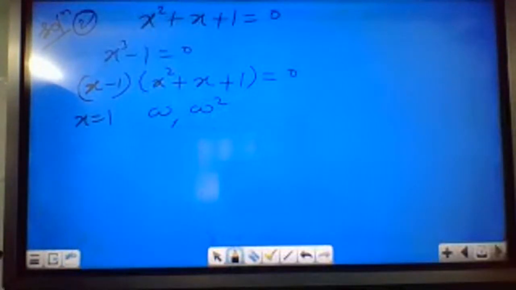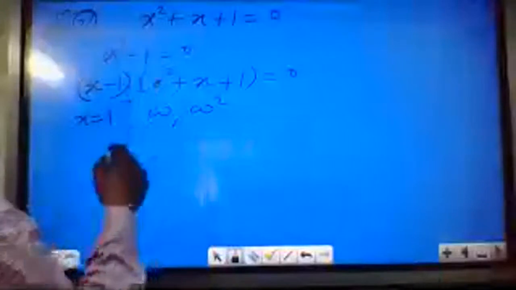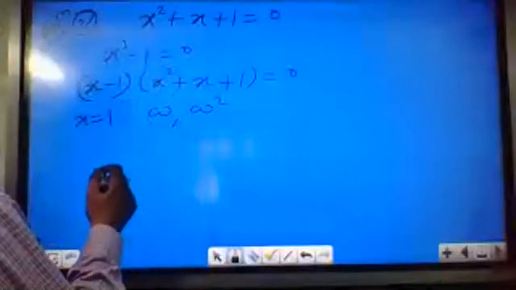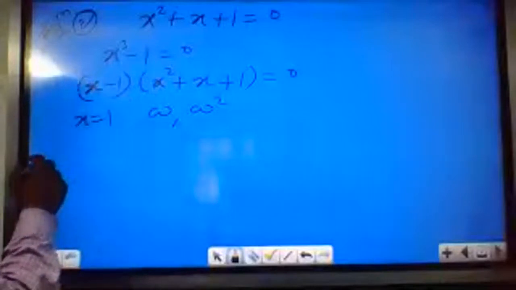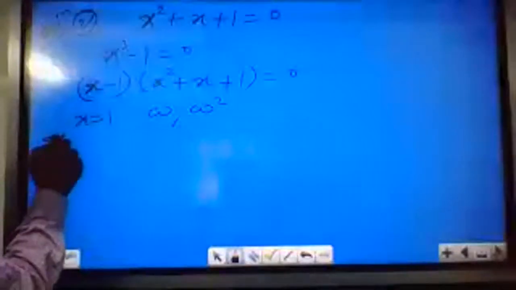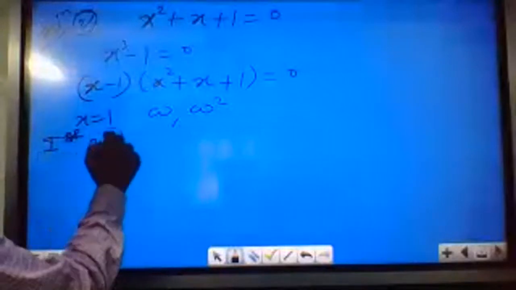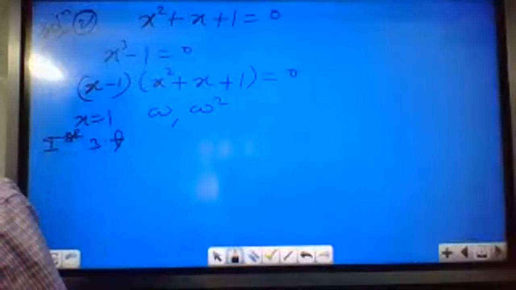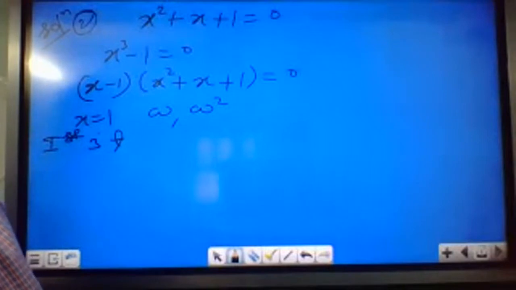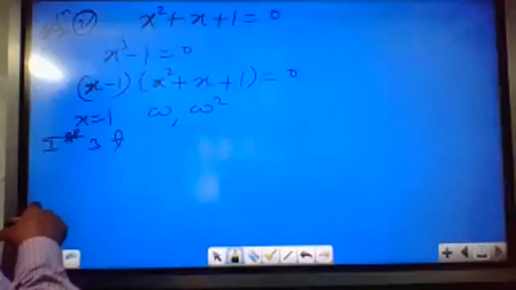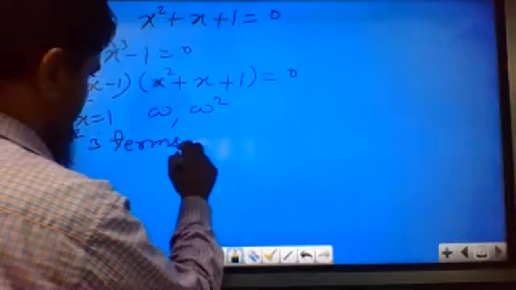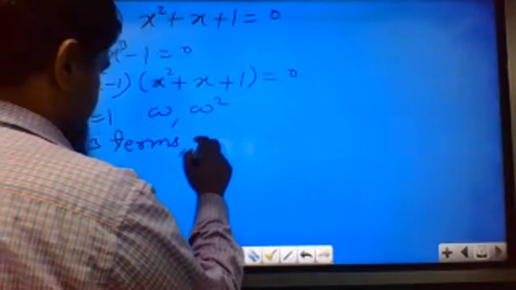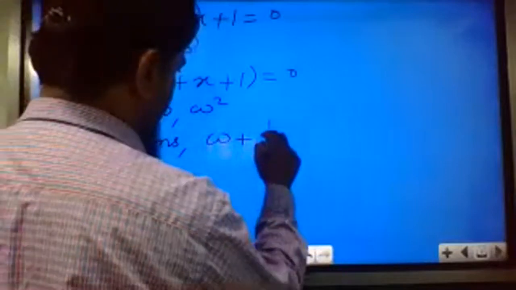Now we will see the first three terms in the product. The first term is omega plus 1 by omega.